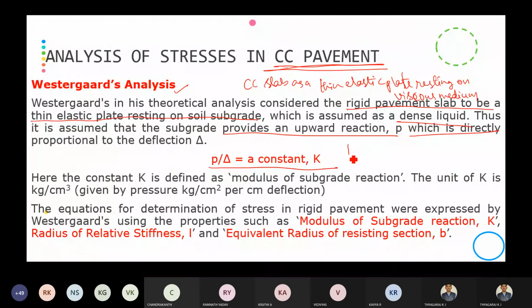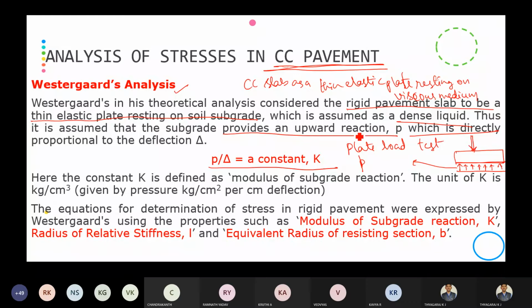As we all know, in the plate load test, as we apply a load on the plate, there will be an opposite reaction. That upward reaction we are going to call a small p. That is the pressure sustained by the plate.